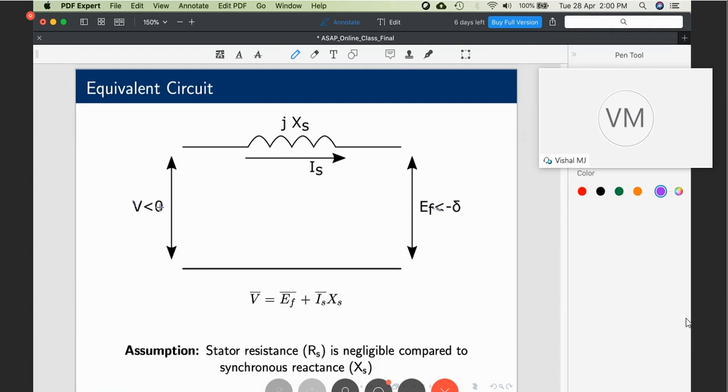Since it is a motor, power has to be taken from the grid to the motor, which means the current has to flow from left to right. For current to flow from left to right, this angle must be at a higher angle than this one. Since it is already 0, definitely this angle has to be minus delta. Now the expression is given as V. Just write Kirchhoff's voltage law. V is given by the excitation voltage plus IS into XS. Remember, the arrow on top indicates that they are not simple algebraic sums, they are vector sums.